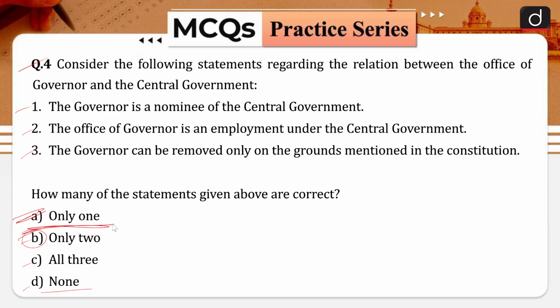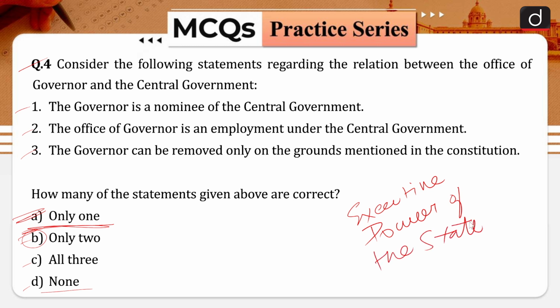The Constitution of India provides that there shall be a governor for each state, and the executive power of the state shall be vested in the governor, who would exercise them either himself or through officers subordinate to him.